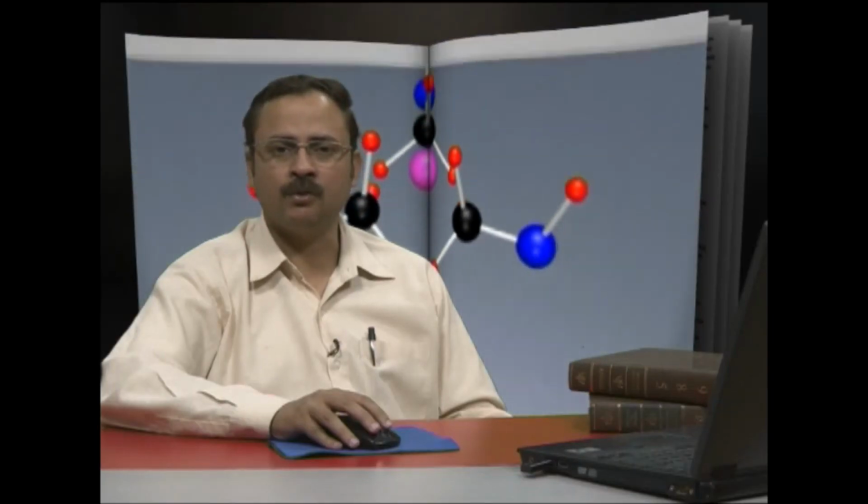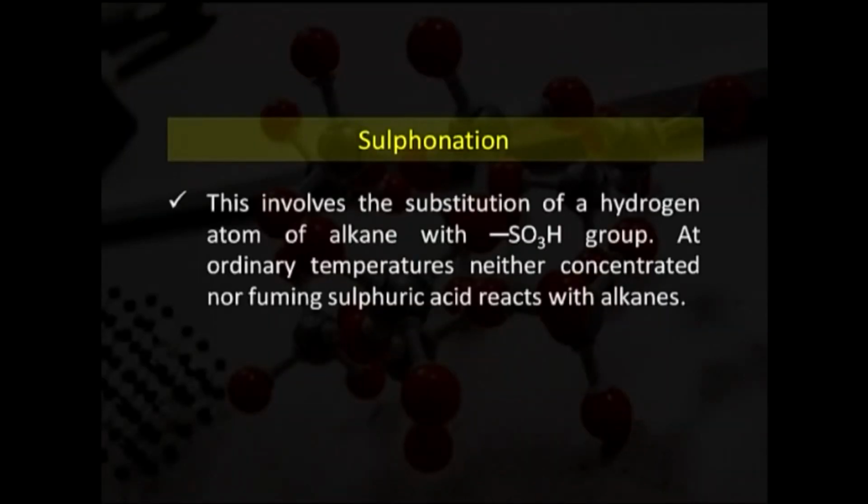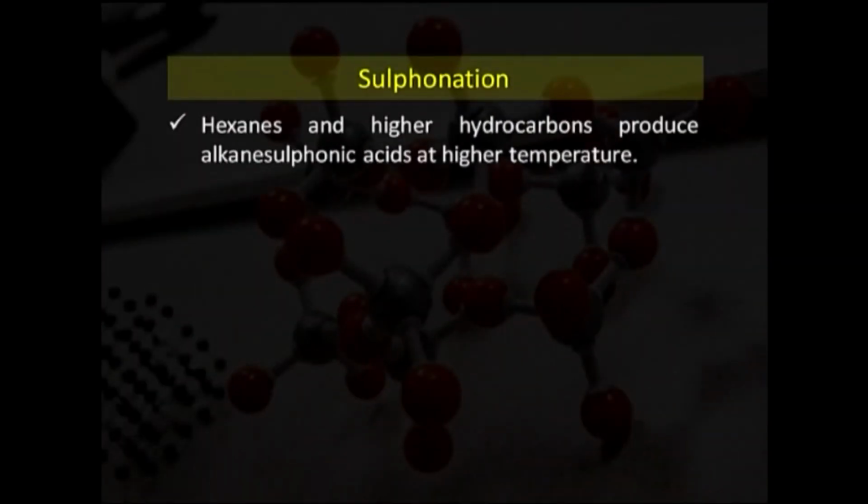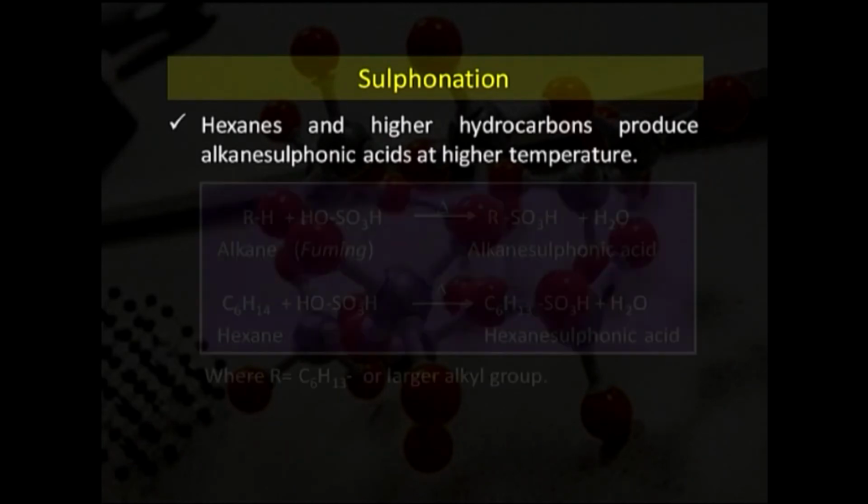Now, we will discuss sulfonation. It is also an excellent example of a substitution reaction. In this, the substitution of a hydrogen atom of an alkane with the SO3H group, that is the sulfonic group, takes place at ordinary temperature. Neither concentrated nor fuming sulfuric acid reacts with alkanes. In this reaction, the hydrogen atom of the alkane is replaced by the sulfonic acid group, that is the SO3H group. So, hexane and higher hydrocarbons produce alkane sulfonic acids at higher temperature.